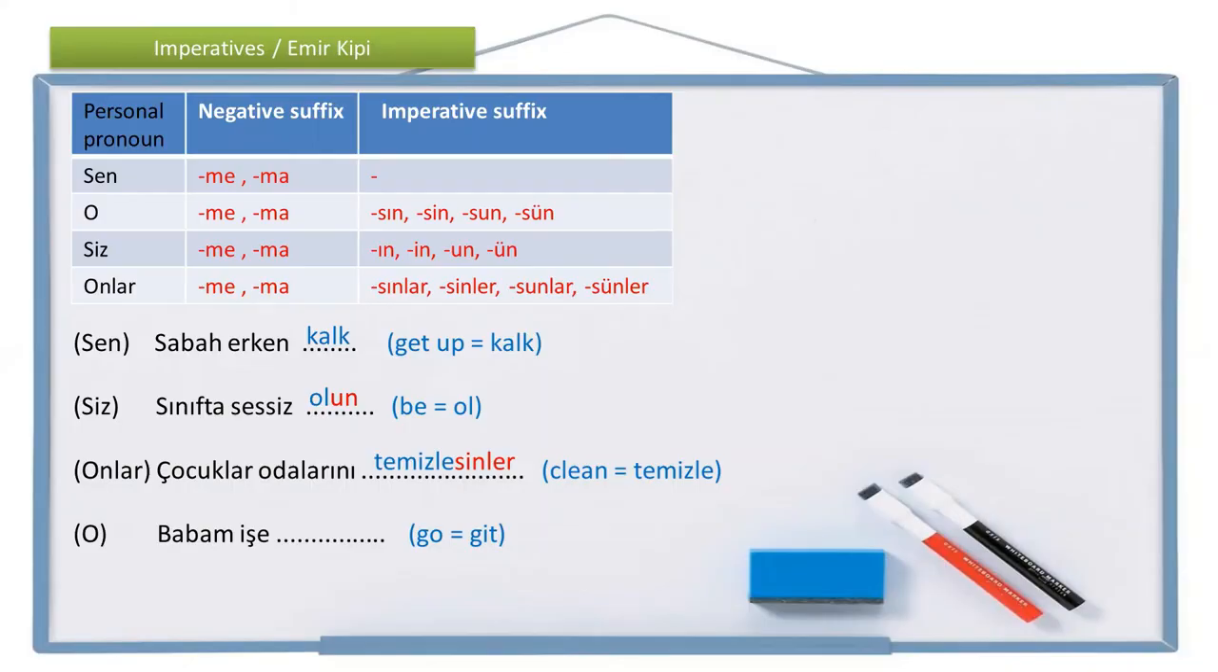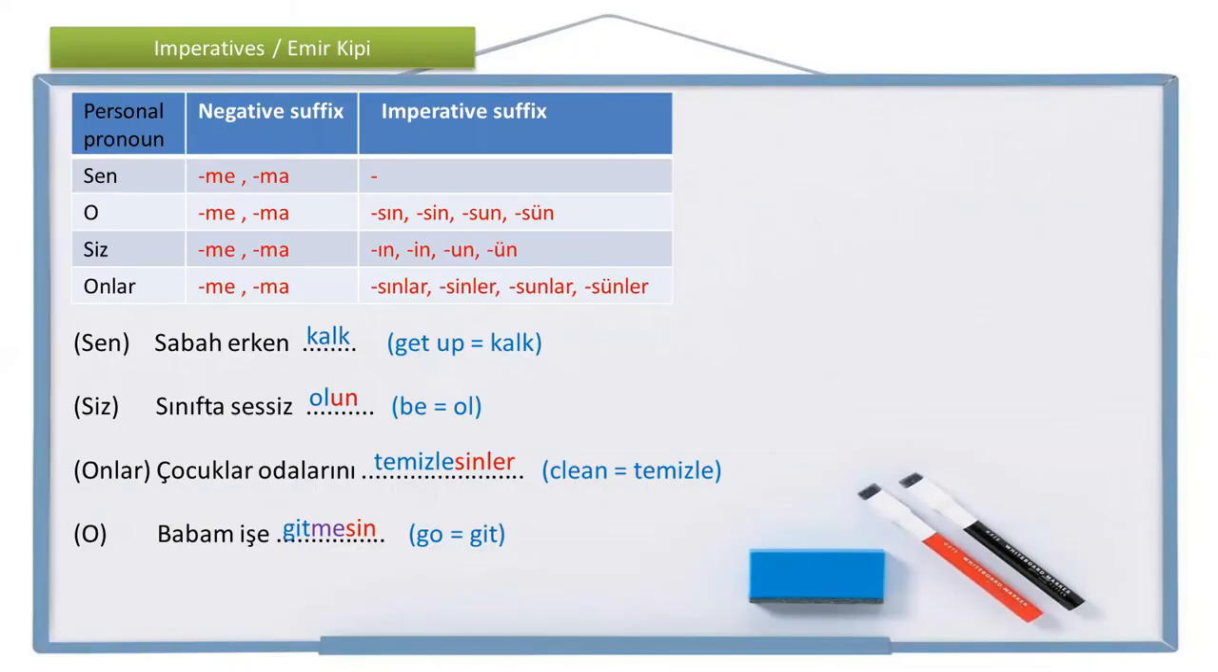Now, çocuklar odalarını temizlesinler. Şimdi. And the last sentence. I'm talking to my mother and I'm saying I don't want my father to go to work. Let him not go to work. Babam işe gitmesin. Negative. Babam işe gitmesin.